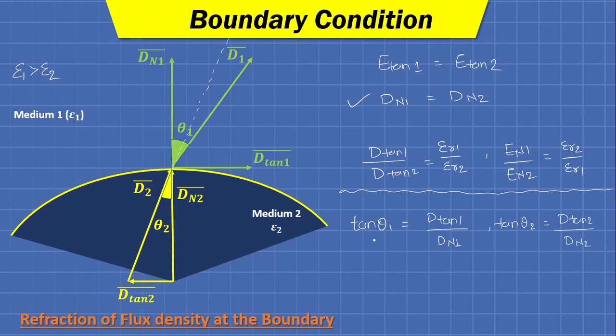And if we take the ratio of tan theta 1 by tan theta 2, then we can write D tan 1 divided by D n1 multiplied by D n2 divided by D tan 2. Now we have D n1 equals D n2, so we can cancel out these two terms, and D tan 1 upon D tan 2 is nothing but epsilon r1 upon epsilon r2. Fine. Which is called the law of refraction.